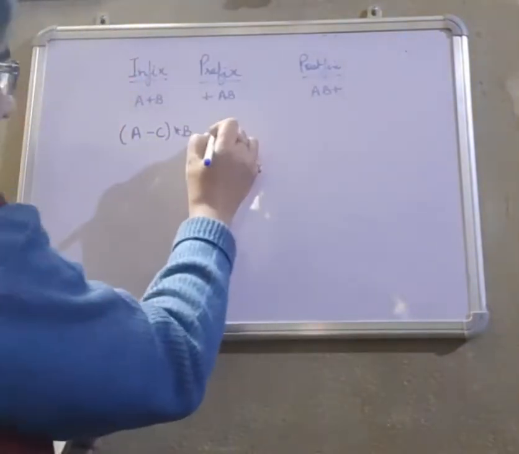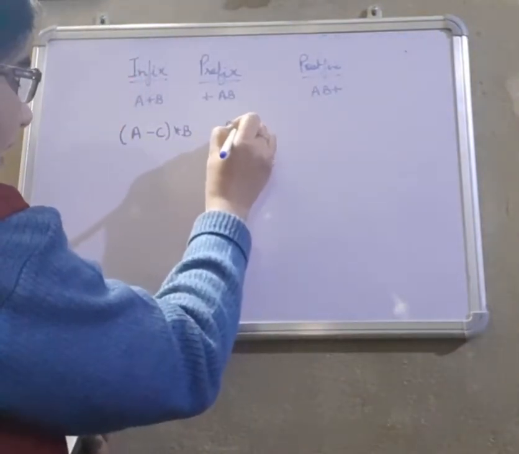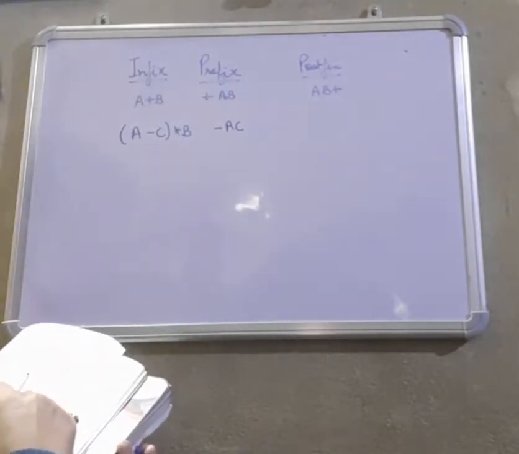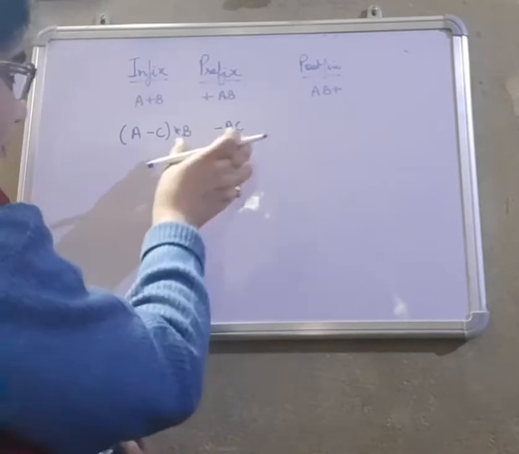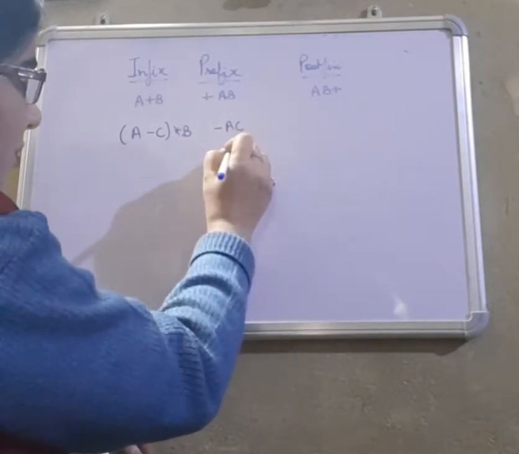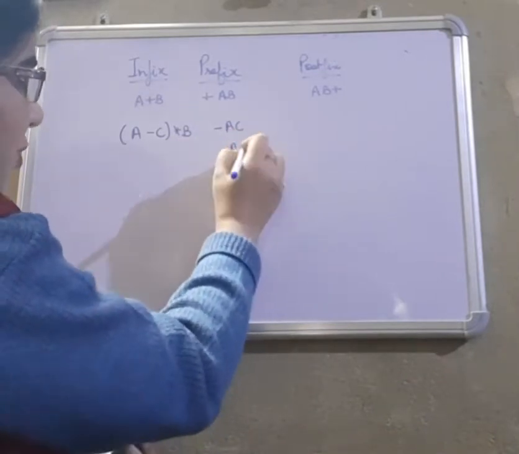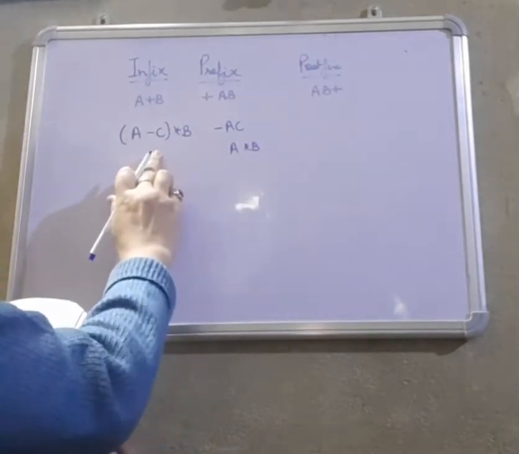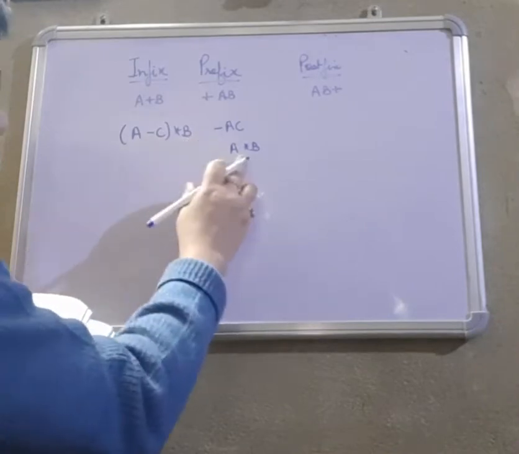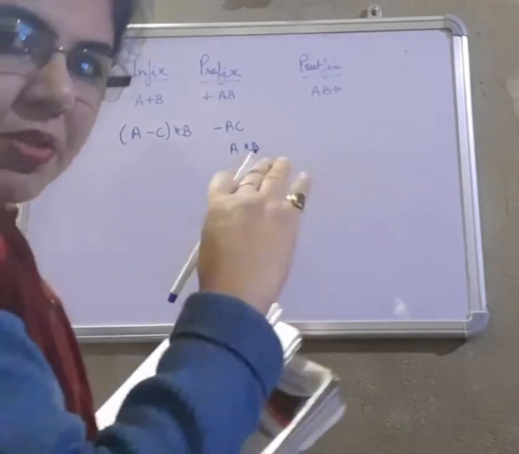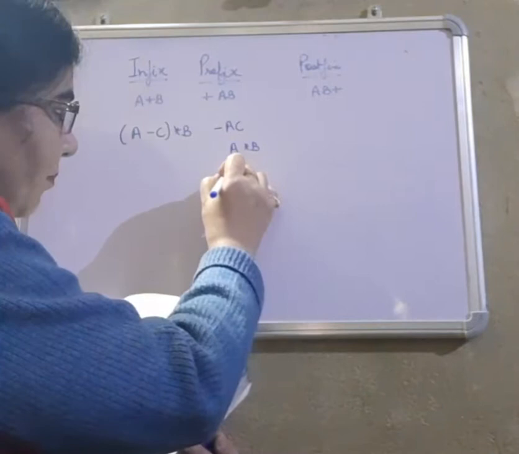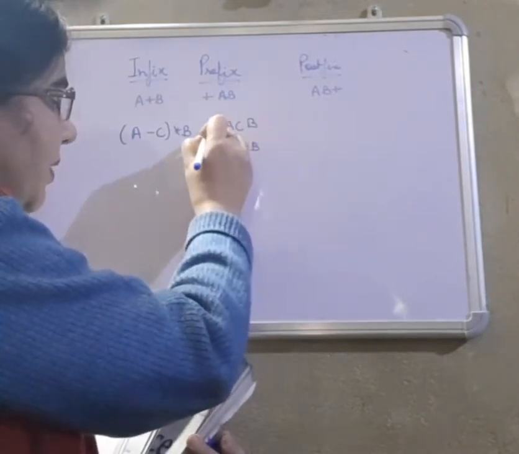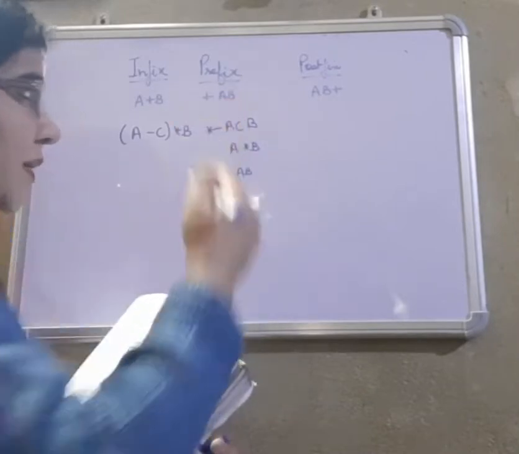Prefix means put the operator before, so minus AC will be there. Then after that, into B will be given importance. Now consider minus AC as one expression A into B. This becomes entire A and this becomes entire B. So to convert A into B to prefix we write into AB.